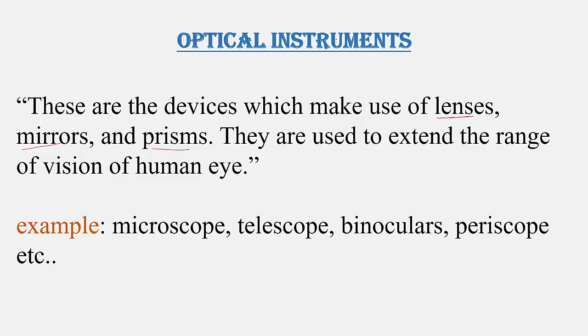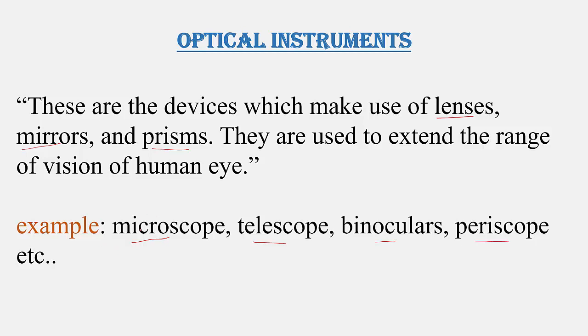So why do we have to use these optical instruments? They are used to extend the range of vision of the human eye. We know that the human eye is also an optical instrument. With the help of the human eye, we can see the objects surrounding us. But it is very difficult for the human eye to see far objects or heavenly bodies. So in those cases, we prefer artificial optical instruments such as microscope, telescope, binoculars or periscopes and so on.